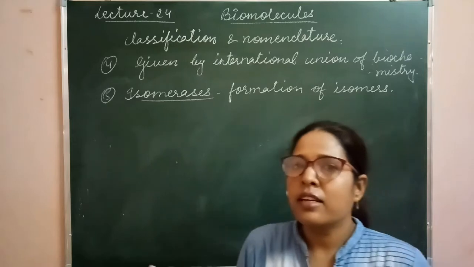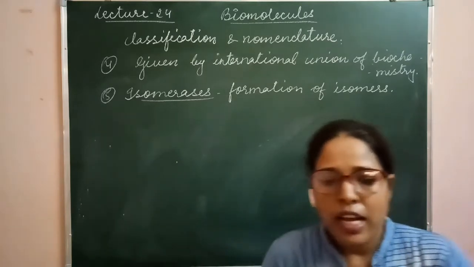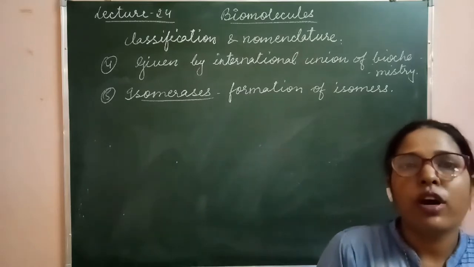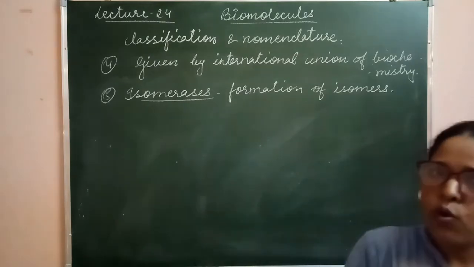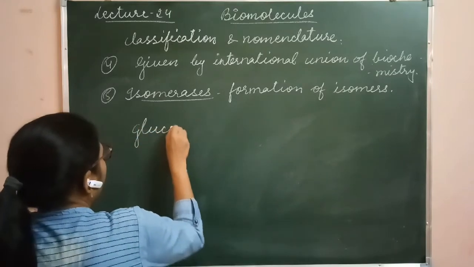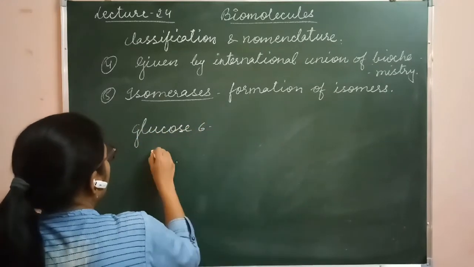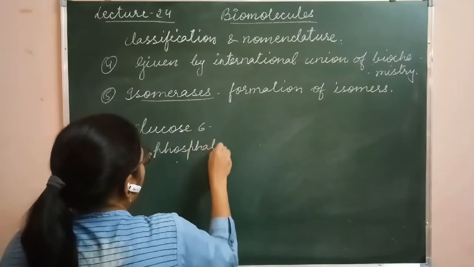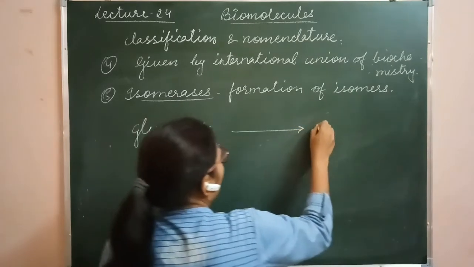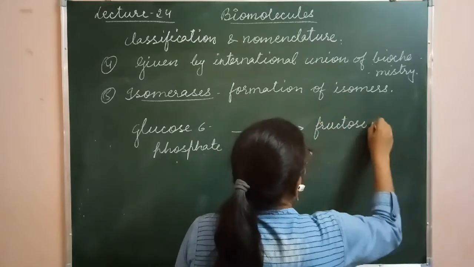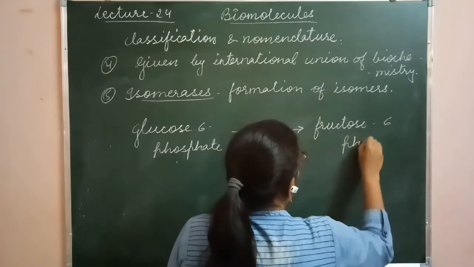Again we are discussing a glycolytic reaction in which glucose 6-phosphate is converted into fructose 6-phosphate.